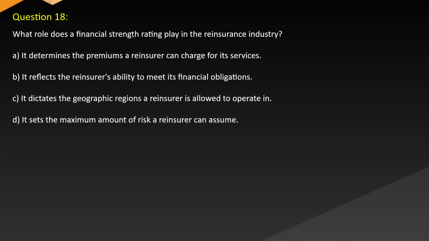Question 18. What role does a financial strength rating play in the reinsurance industry? A. It determines the premiums a reinsurer can charge for its services. B. It reflects the reinsurer's ability to meet its financial obligations. C. It dictates the geographic regions a reinsurer is allowed to operate in. D. It sets the maximum amount of risk a reinsurer can assume.